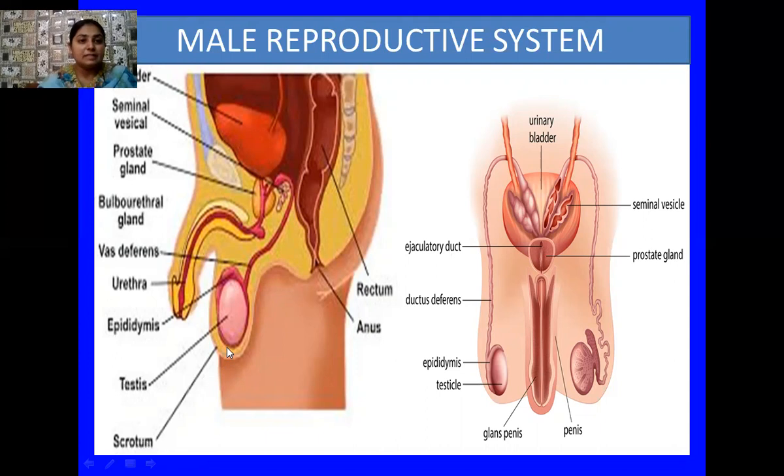Then one pair of testes is present in males in the pelvic region. So this is the scrotum of the testis. Inside the scrotum, the testis is present. Here you can see the large view of the male reproductive organ.